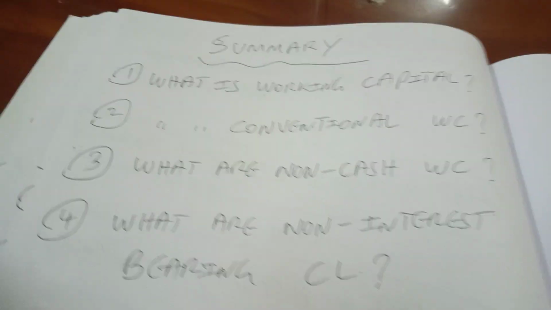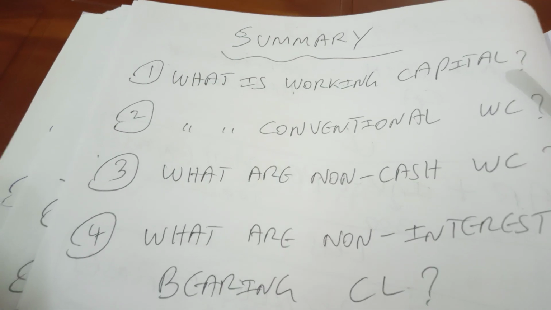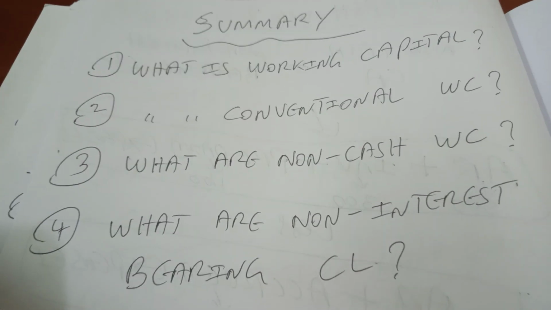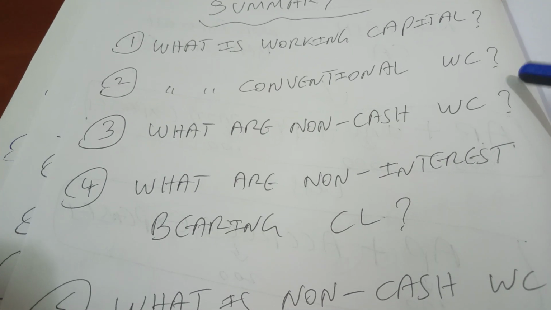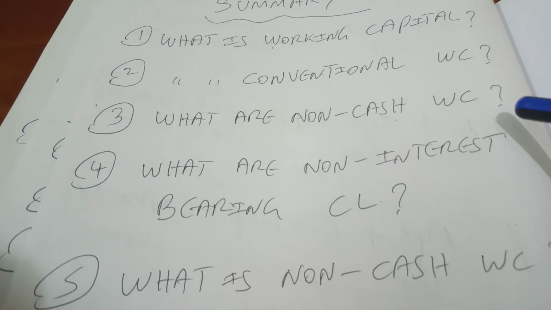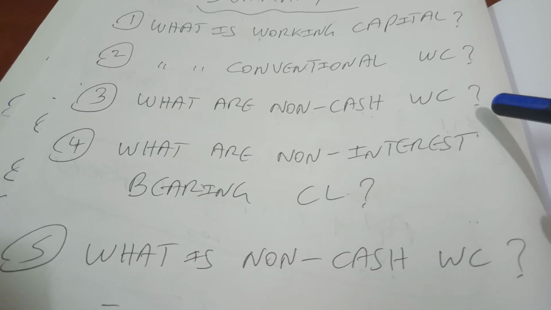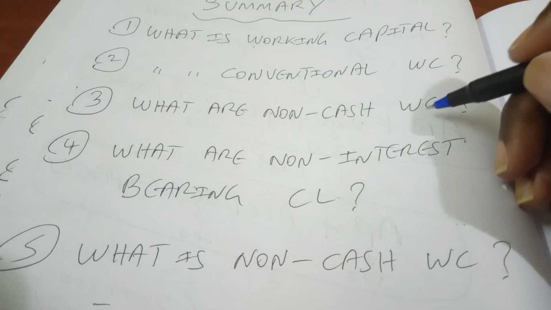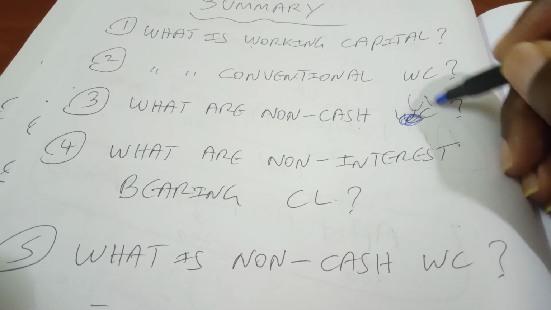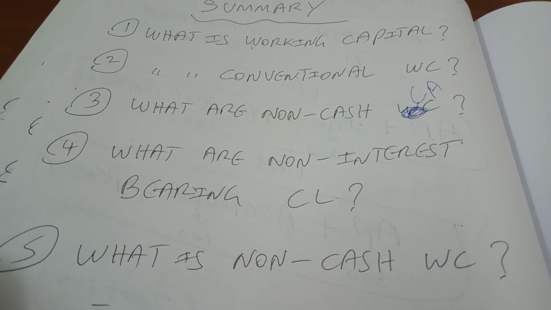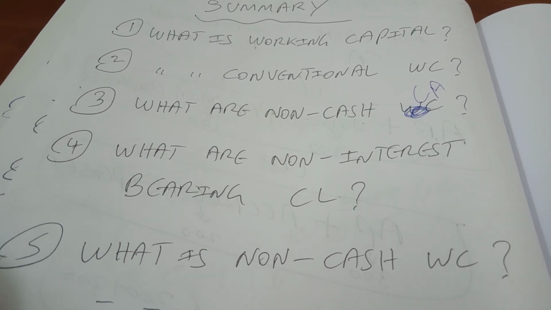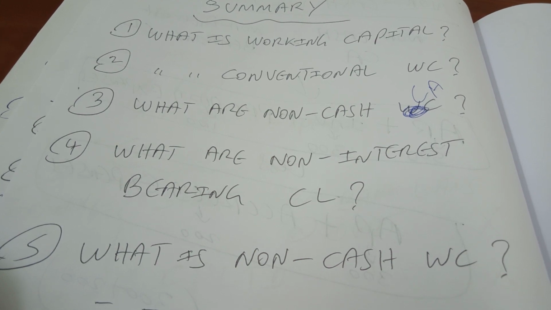So that's it, guys. In this video we have answered five questions, namely what is working capital and what is conventional working capital, what are non-cash current assets, then what are non-interest bearing current liabilities, and then what is non-cash working capital.